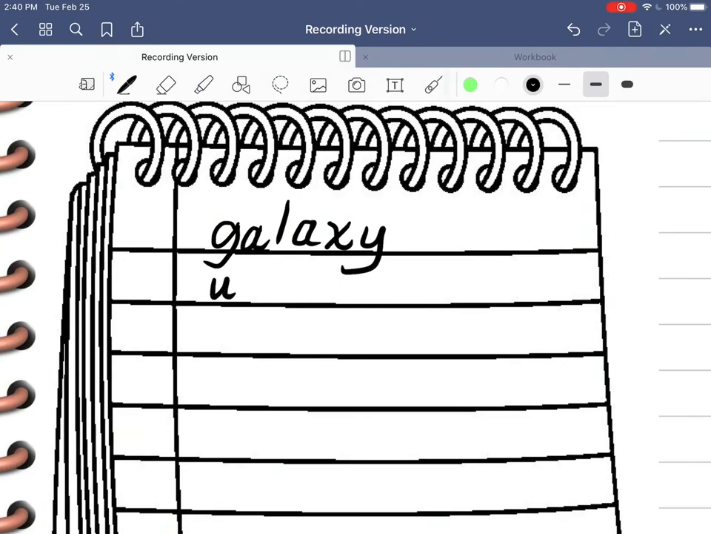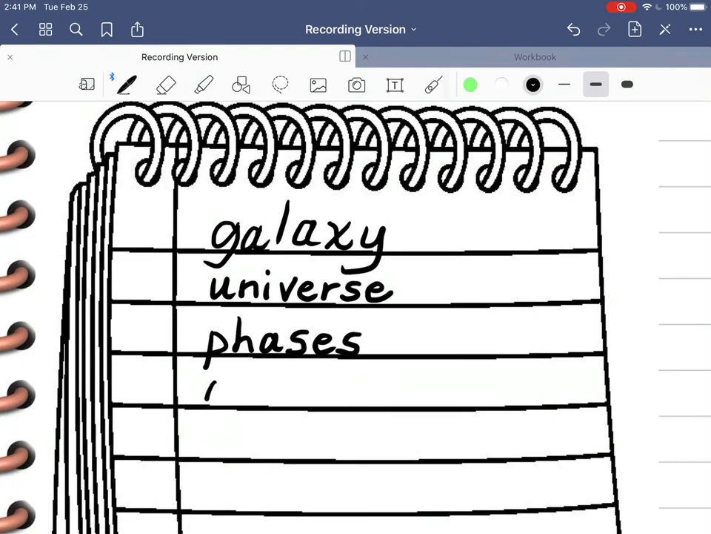And also universe. A universe is everything that is. A galaxy is inside a universe. Universe is the biggest. Then we talked about the phases of the moon.